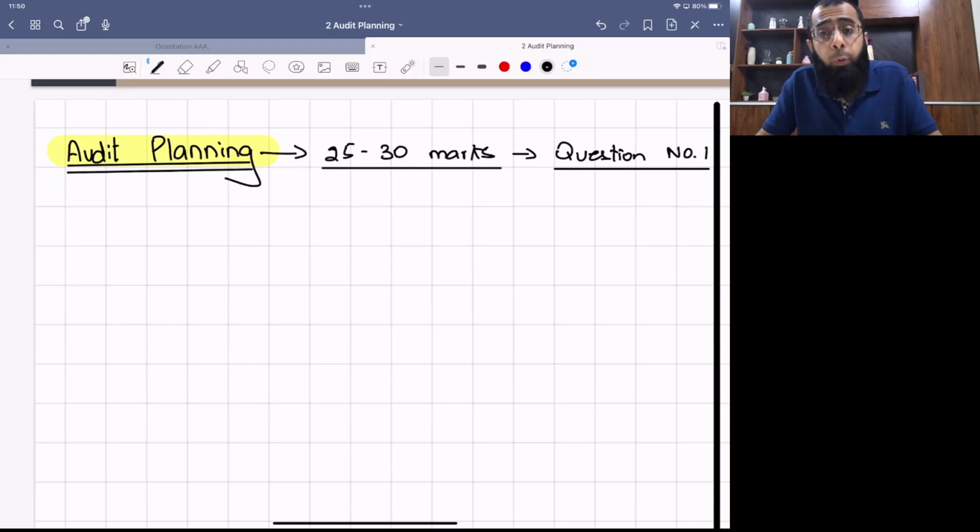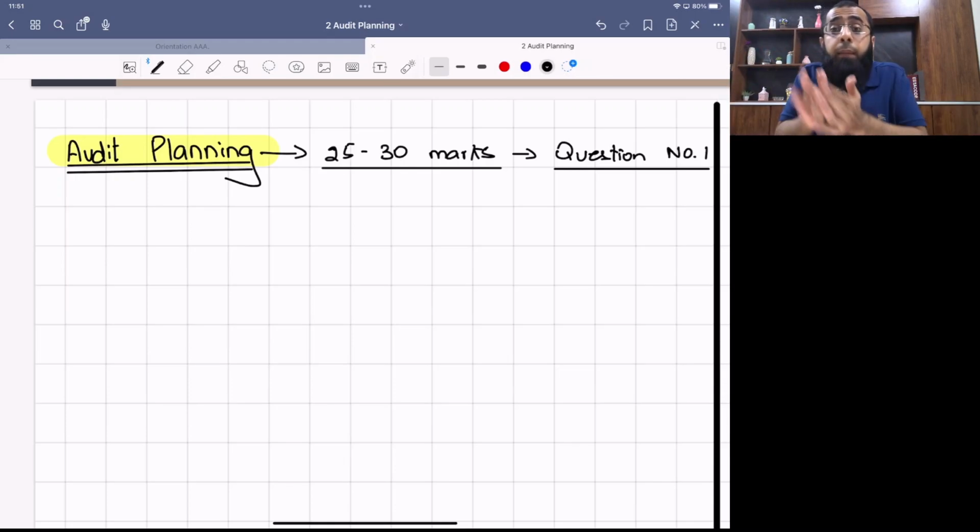Now, sir, one quick question. Do we have to remember the references of ISA? Like audit planning is covered in the ISA 300 series. Do we have to remember the references? The answer is no. You just need to understand the concept. There is no need to learn the references of ISA, their definitions, and their references of definitions. Those are not required. Just understand the concept.